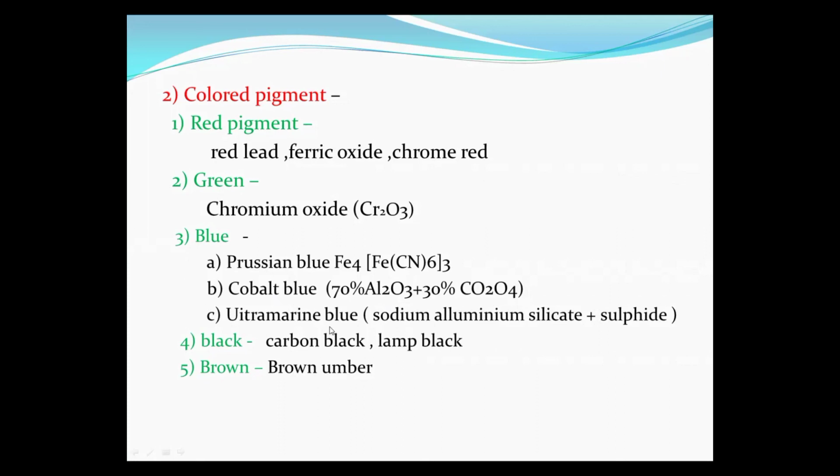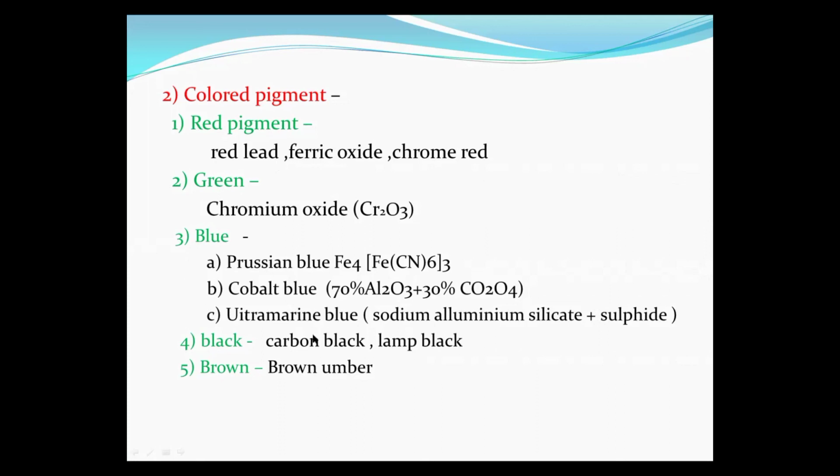And also the third type is ultramarine blue. This is also a combination of sodium aluminum silicate and sulfide. It will also give the blue color to the paint film. Next colored pigment is the black. These black colored pigments are carbon black and lamp black, which give black color to the paint film. Last one is the brown. The brown umber, which is added in the paint film, gives brown color to the paint film.